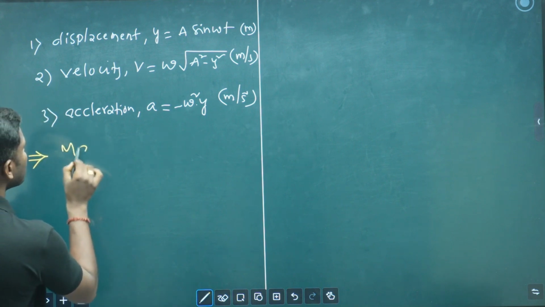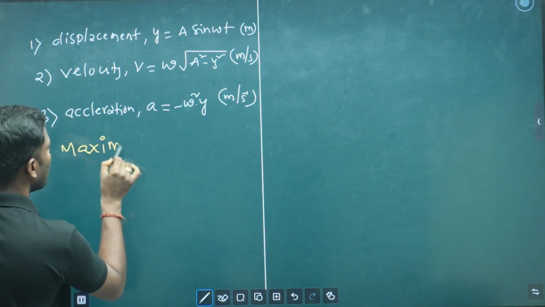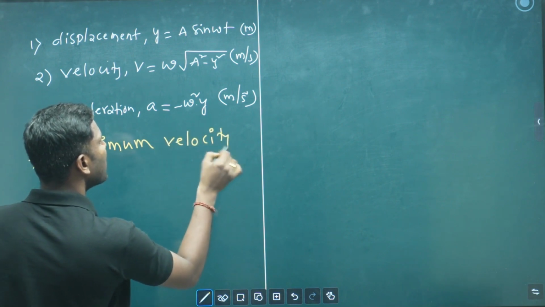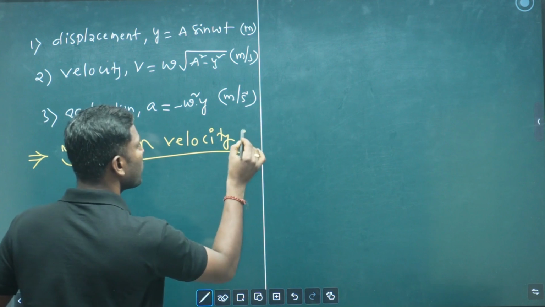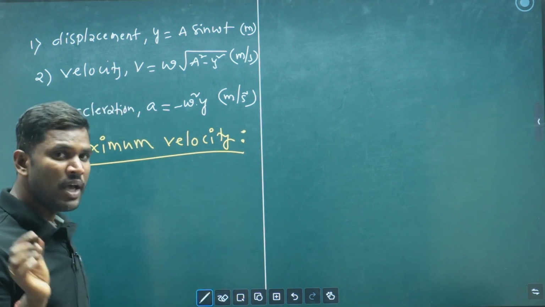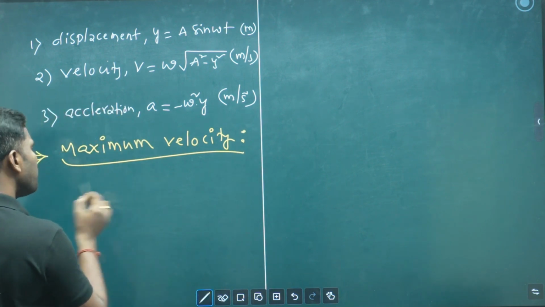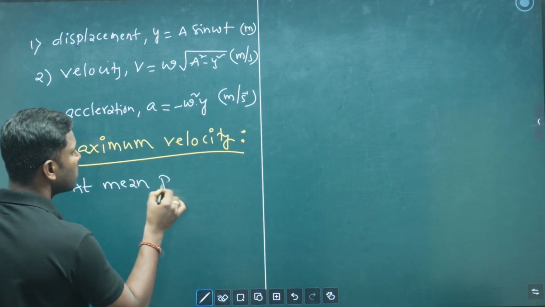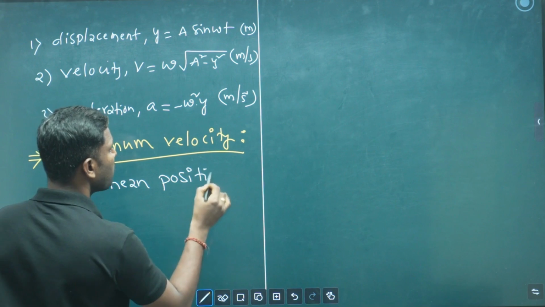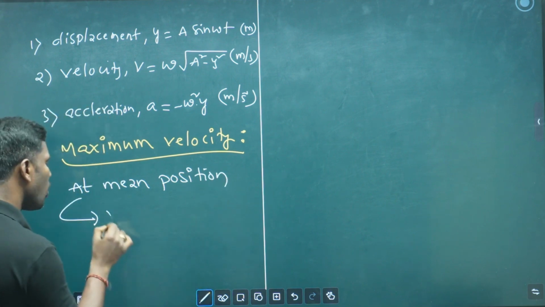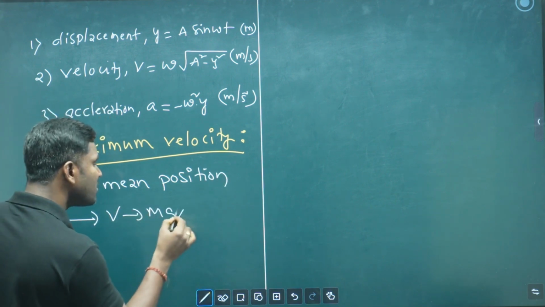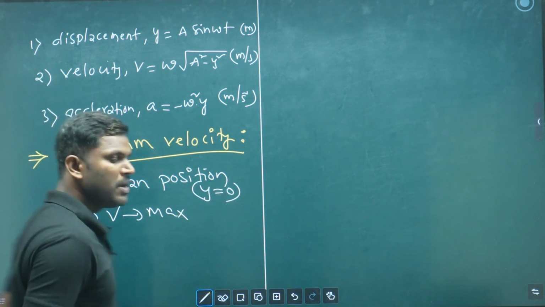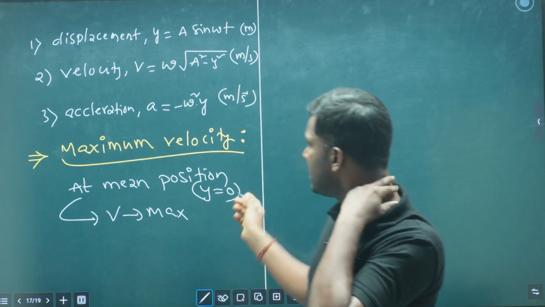Where does the maximum velocity occur? We already saw it at the start of this video. The maximum velocity of a particle executing simple harmonic motion occurs at the mean position. That means at the mean position we get the maximum velocity, Vmax. Mean position is the point at which the displacement is zero. Mean position is the equilibrium position, and the displacement is zero.